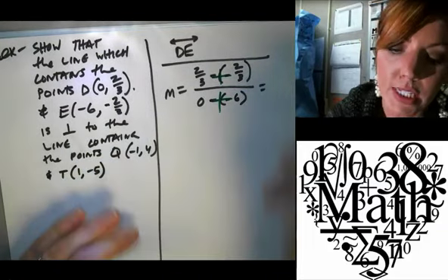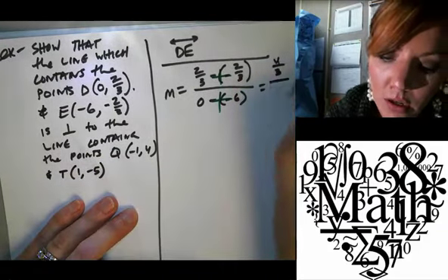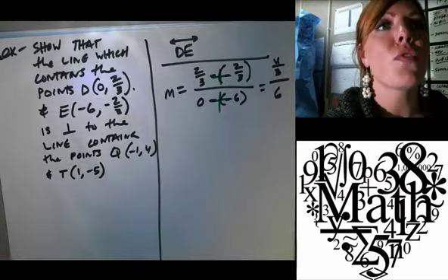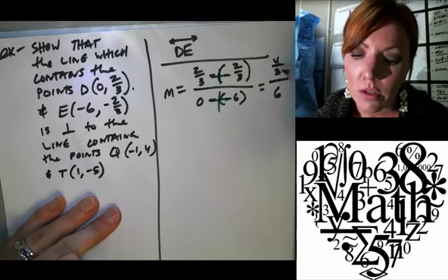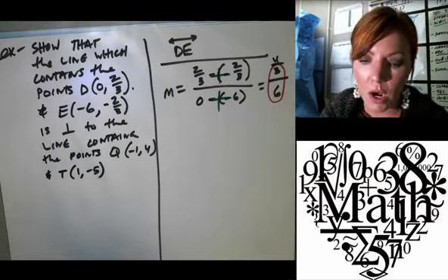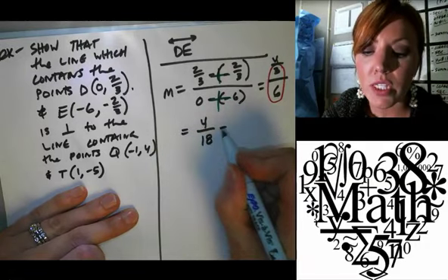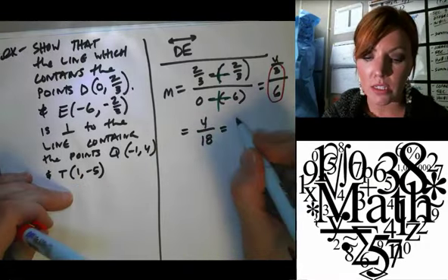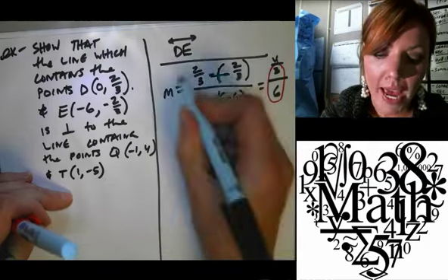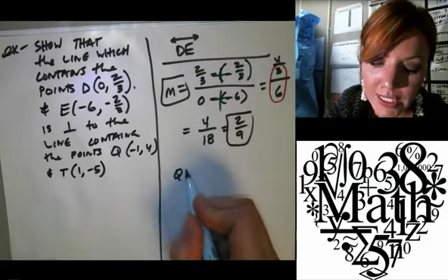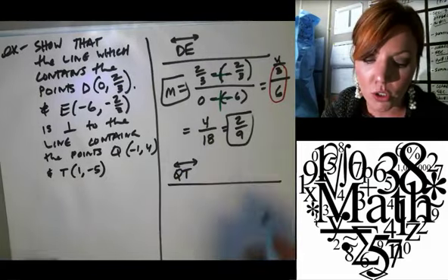4/3 over 6. What was that trick that we learned again as far as these denominators? Just multiply them. So it comes out to what? 4 over 18. And that reduces to what? 2/9. Good. Okay, now we want to do the same thing with Q and T, for the line QT.